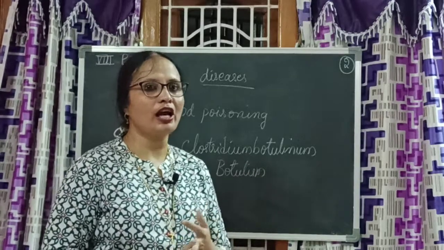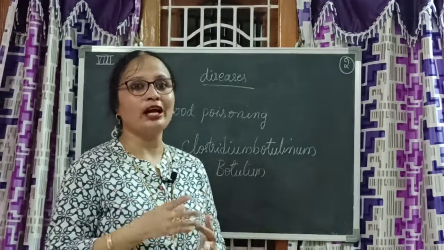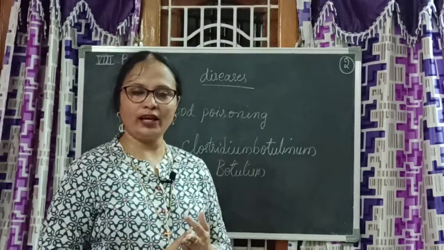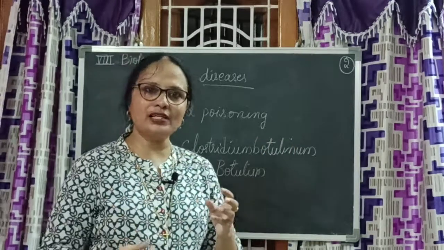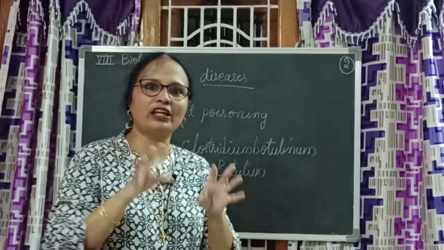Ask your mother or grandmothers. They didn't go for any convent education, but they know how to preserve food. They are more knowledgeable. By heating more or cooling, we can prevent the growth of microorganisms in food. That way we can preserve the food.